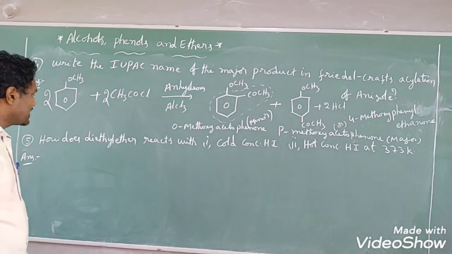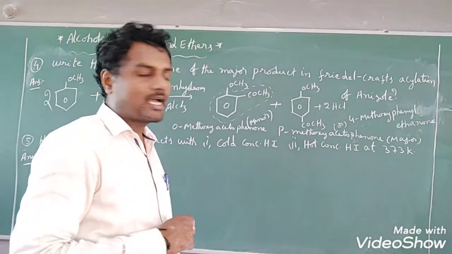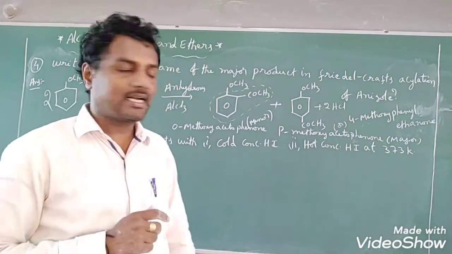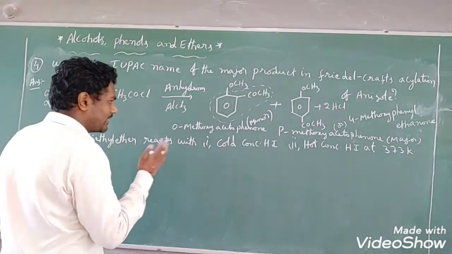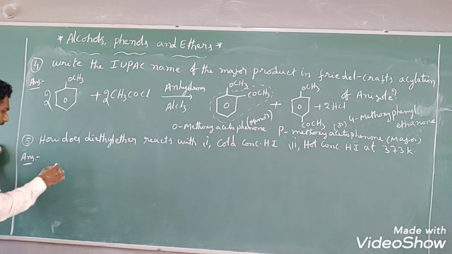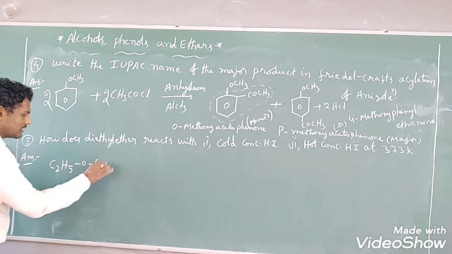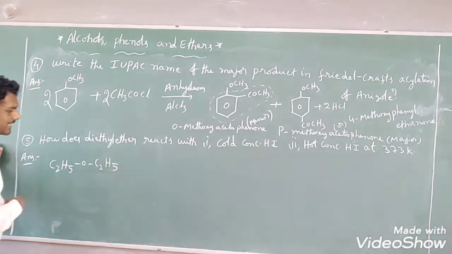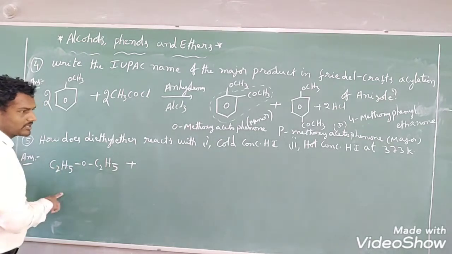Now you see this. How does diethyl ether react with cold concentrated HI and hot concentrated HI at 373 Kelvin? In cold condition what will happen? At a hot condition what will happen? We will see that. What is the formula of diethyl ether? Diethyl ether is C2H5OC2H5, right?